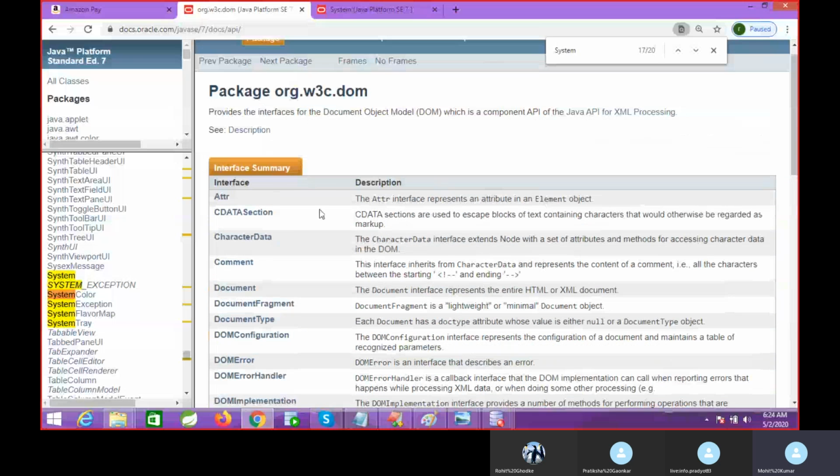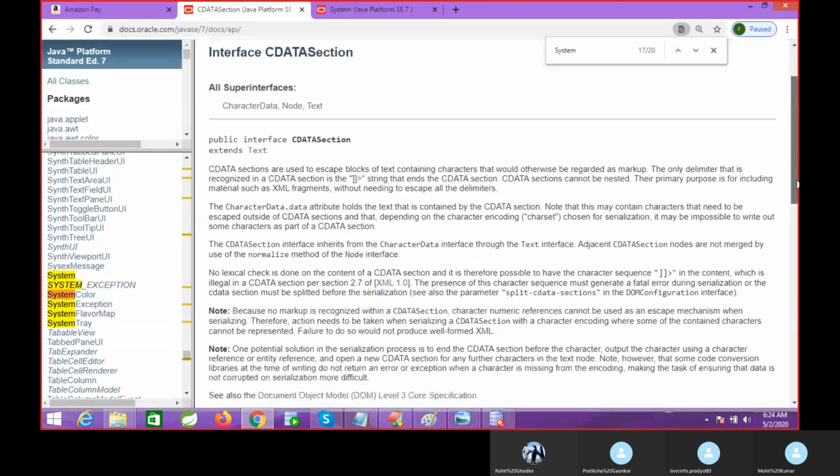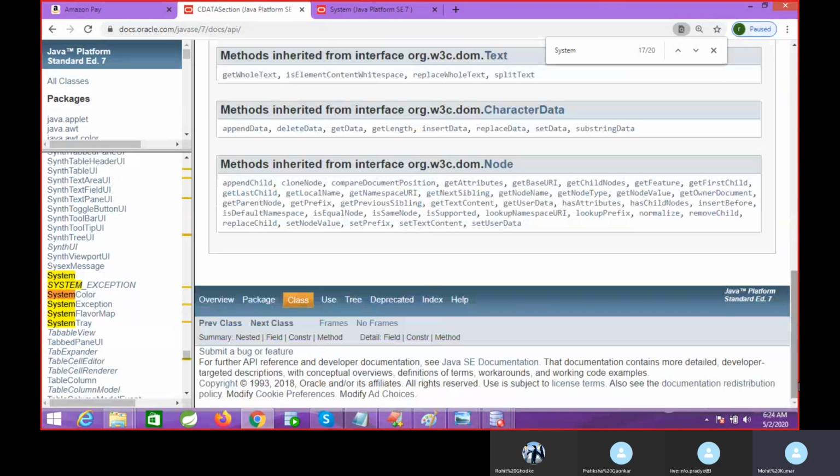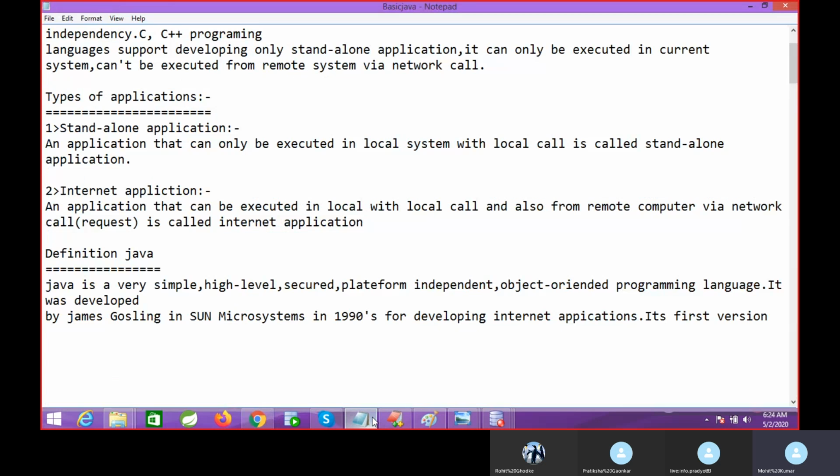If we go inside one interface, we have multiple methods. That is how deep Java is. But in Selenium, we just use three or four packages of Java, that's it. It is also secured; definitely Java has more security compared to other languages.